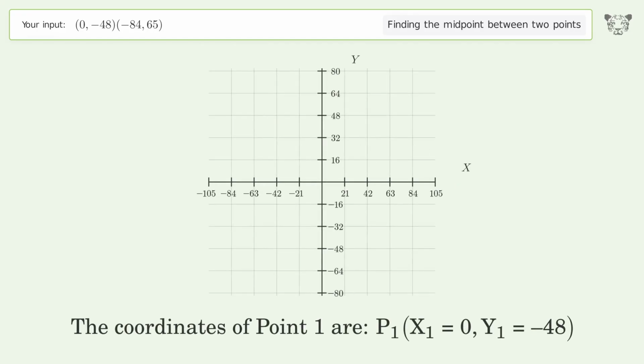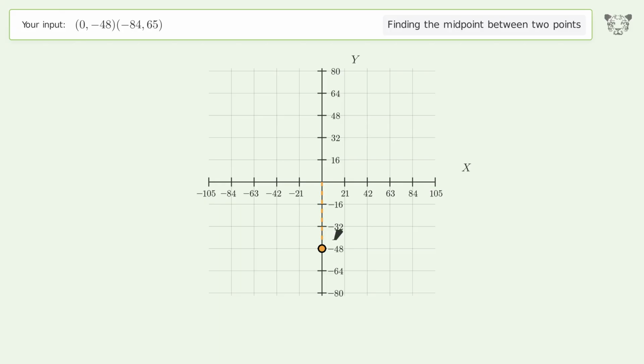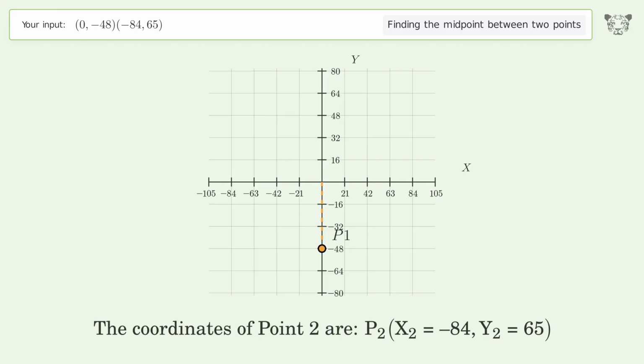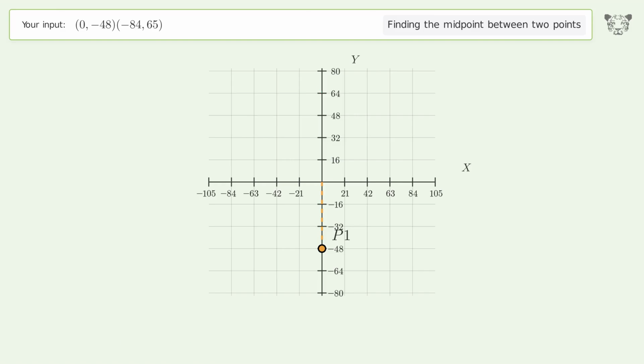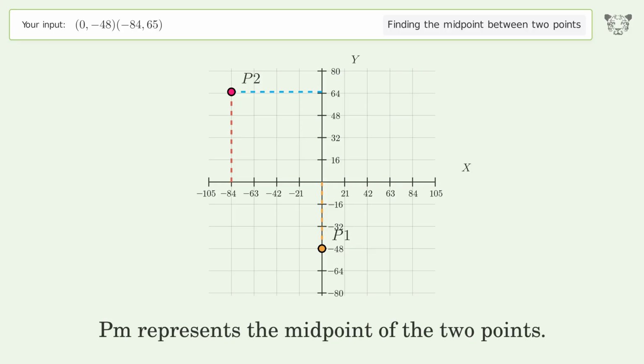The coordinates of point 1 are x1 equals 0, y1 equals -48. The coordinates of point 2 are x2 equals -84, y2 equals 65. PM represents the midpoint of the 2 points.